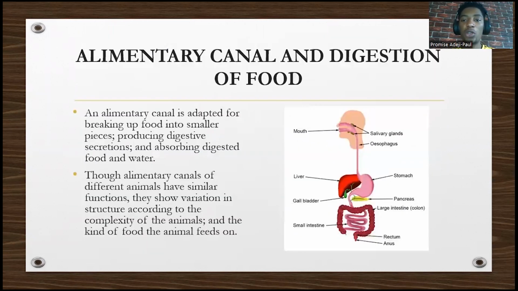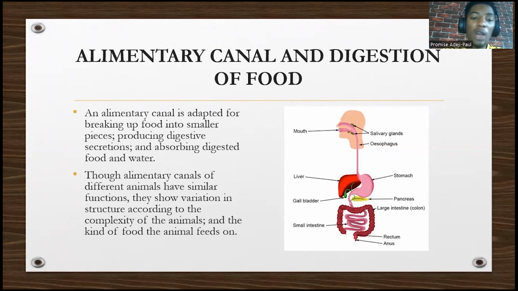So the alimentary canal and digestion of food. So what's an alimentary canal? It's adapted for breaking up food into smaller pieces. It produces digestive secretion and absorbs those digested food and water. So the alimentary canal, what does it do? We said that the food we eat, they are too big for the body to absorb. So the alimentary canal will help us break them down into smaller pieces, provide digestive secretion that will break it down into even smaller pieces that our body can easily absorb and take in.